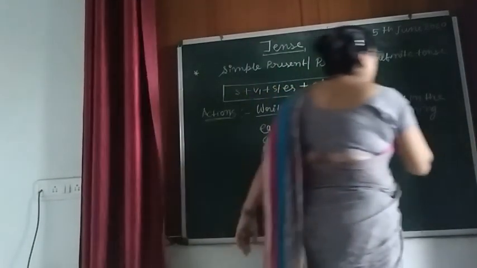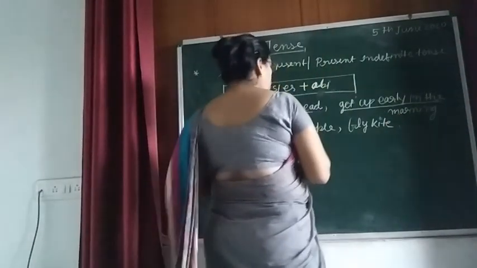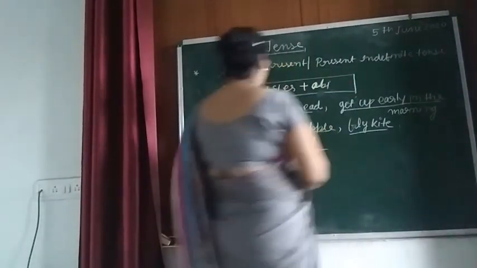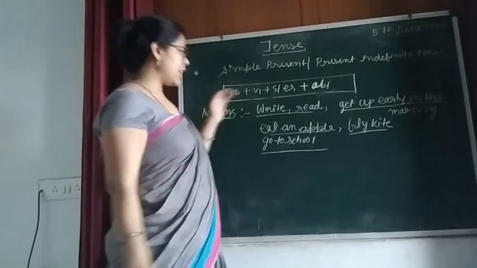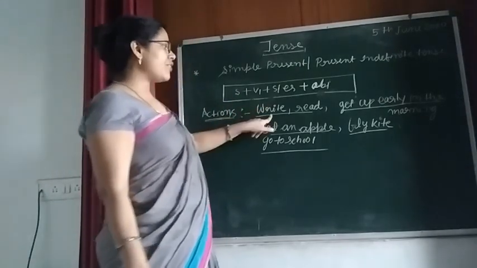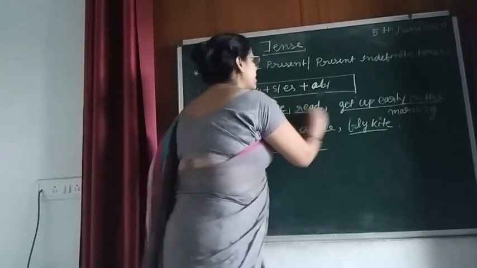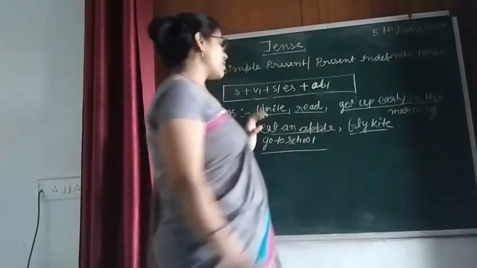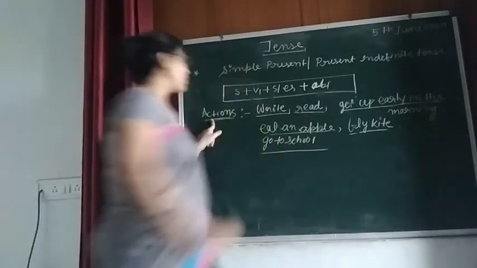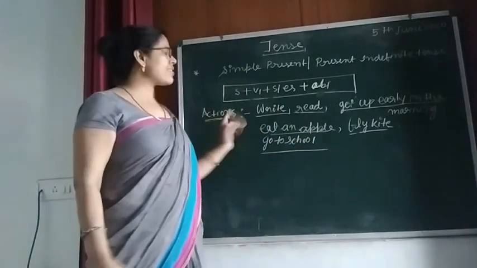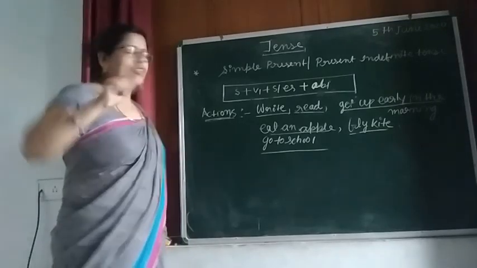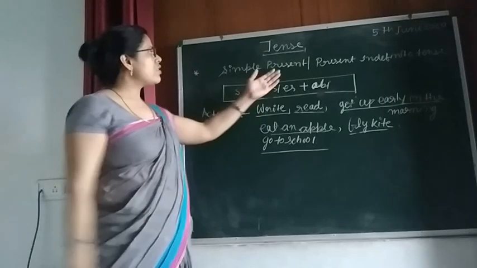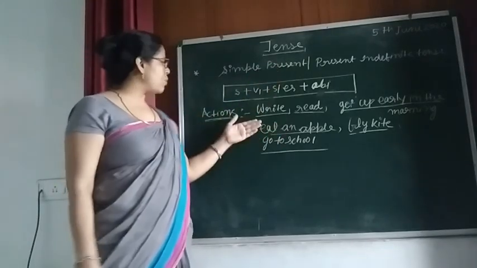Now you have to make sentences with the help of these actions, these verbs. So how many verbs have I given? I have written them over here. Write is the first one. Second one is read. First, second, third, fourth, fifth, sixth. Six actions I have given you and you have to translate them. At first, you have to make sentences in simple present tense with the help of these actions.